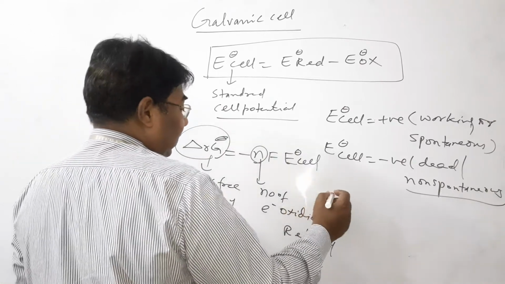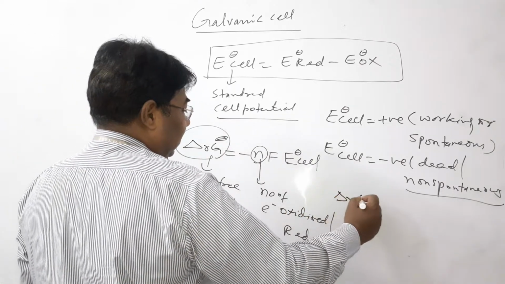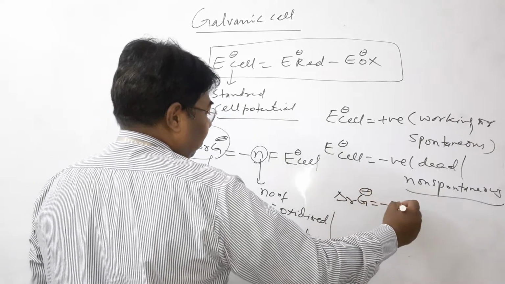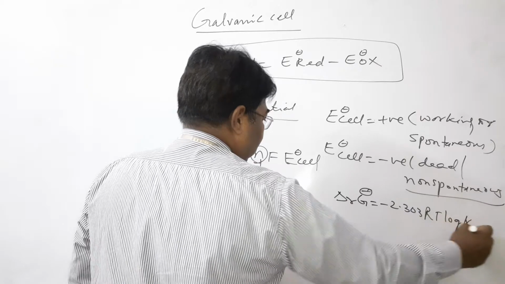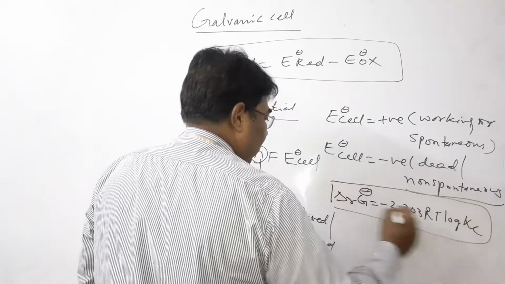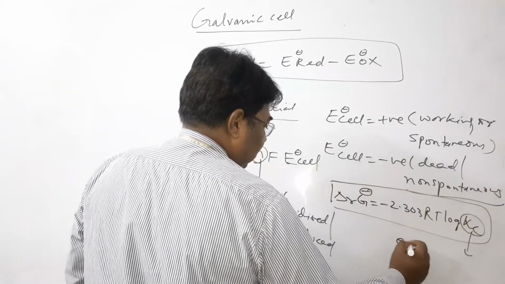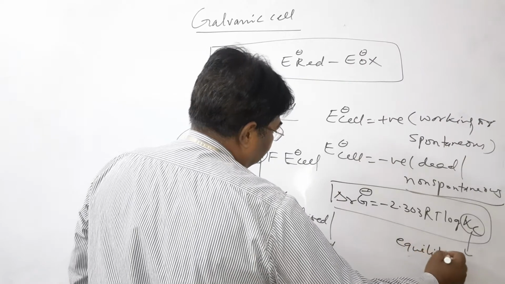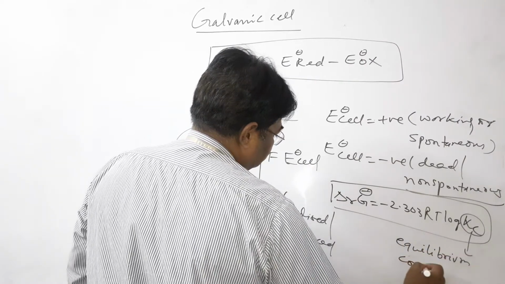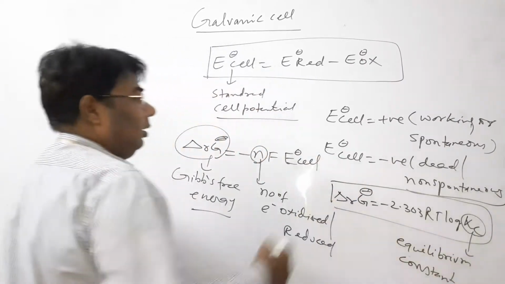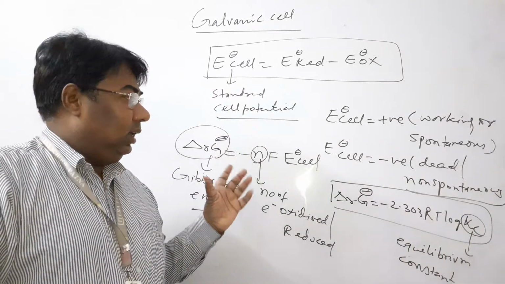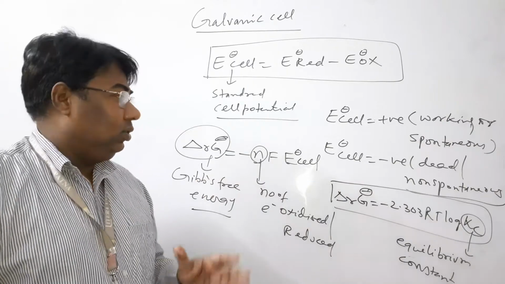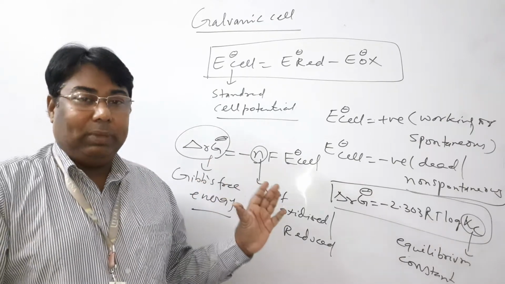Another relationship: del G naught, the Gibbs energy, is equal to minus 2.303 RT log Kc. Kc is the equilibrium constant. These are some useful formulas which are used in electrochemistry to solve numericals. So please, all of you keep them in your mind.